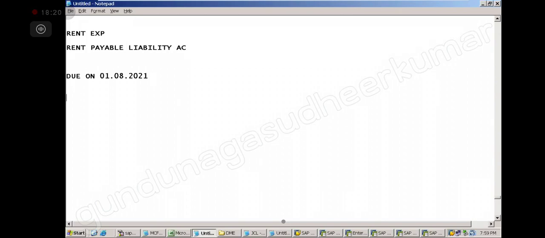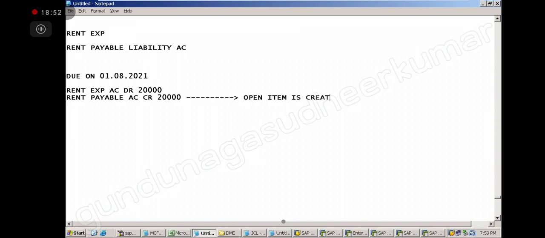On that day we are not paying the rent, but we are recognizing it: the rent expense account is debited, say 20,000, to the rent payable account, credited. So we are not paying the rent, we are only recognizing that we have to pay the rent. So here in this account, one open item is created. This open item will remain open until we pay it.